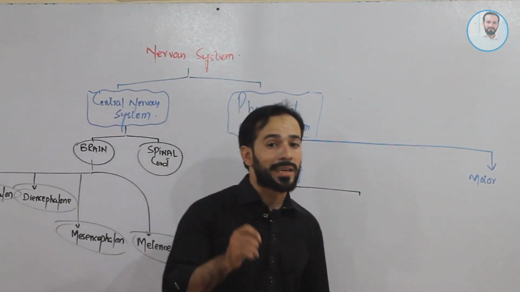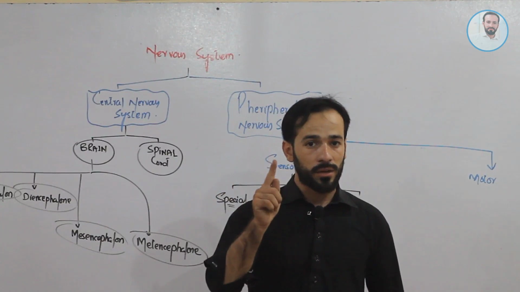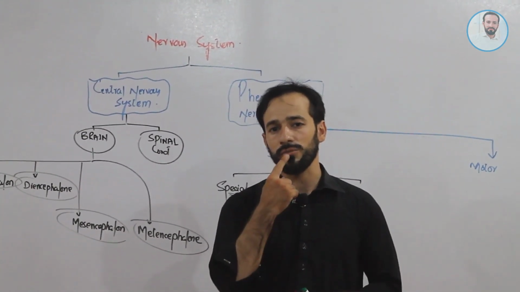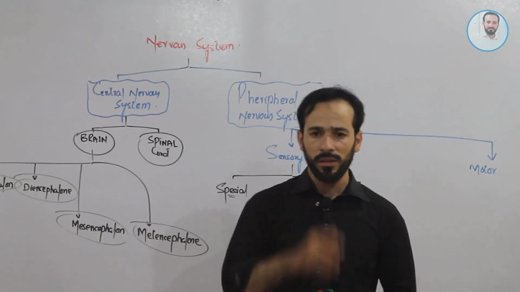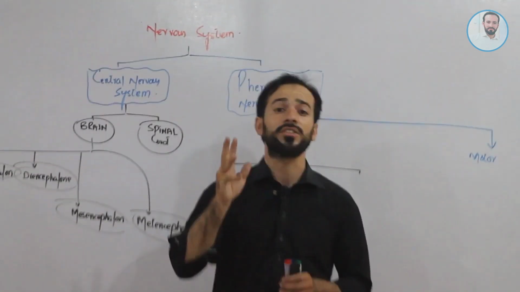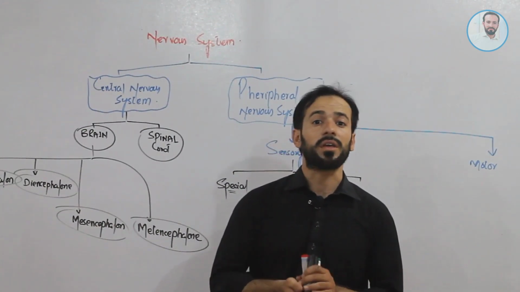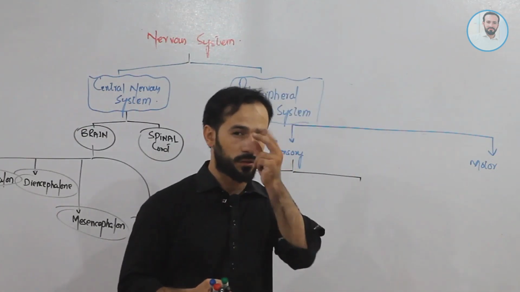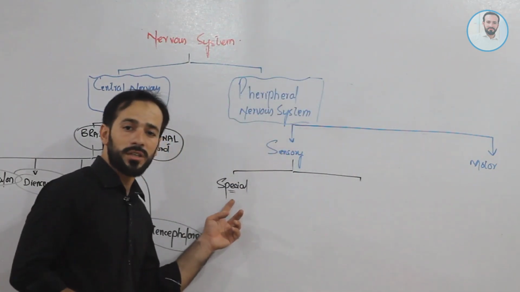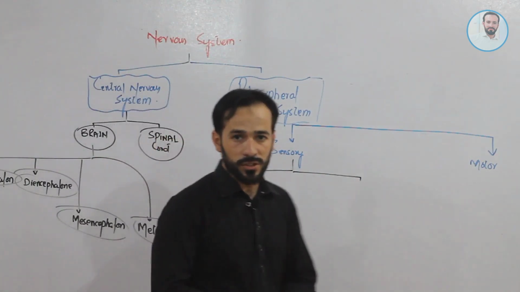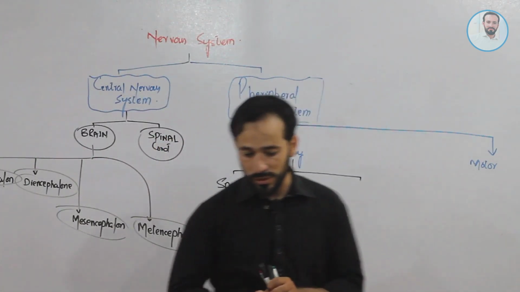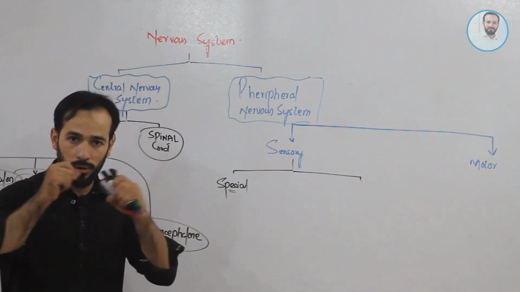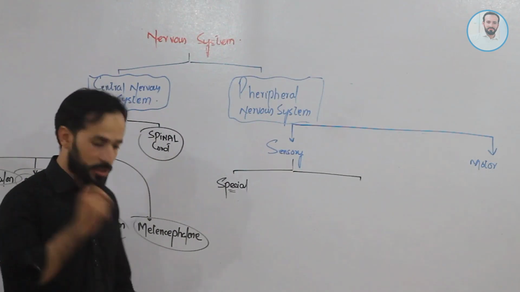We cannot taste anything with our fingers. We cannot taste anything with our nose. We can taste everything just with our tongue, right? We cannot smell with our fingers. We can just smell with our nose. We cannot see with our feet. We just see with our eyes. So these are special sensations. So what are special sensations? Special sensations are those sensations which are coming from special parts of the body. These sensations are called the special sensations.